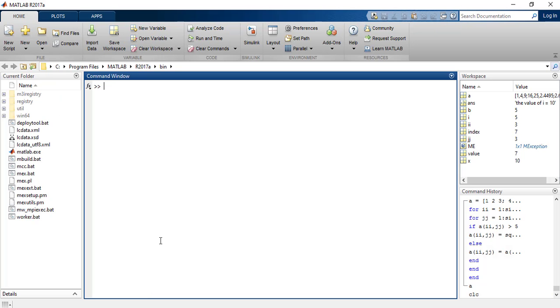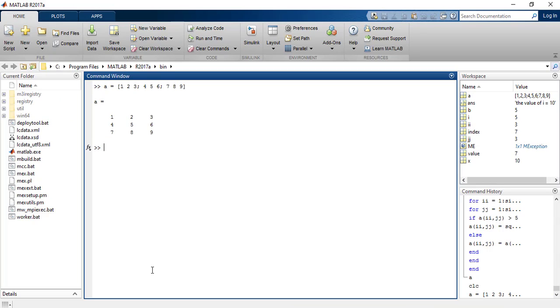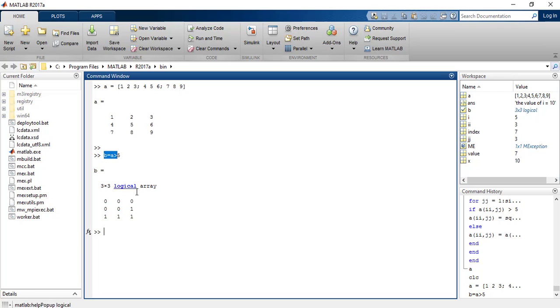So the first statement is the declaration of matrix A, right? Then we have B. Now you can see that B is a 3 by 3 logical array that holds zeros and ones based on this condition, A greater than 5. So if an element is greater than 5, it says 1. If an element is less than 5, it says 0. Because 1 is less than 5, it holds the value 0. So this is how this B matrix is formed.